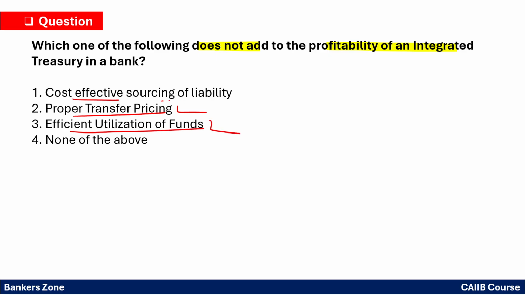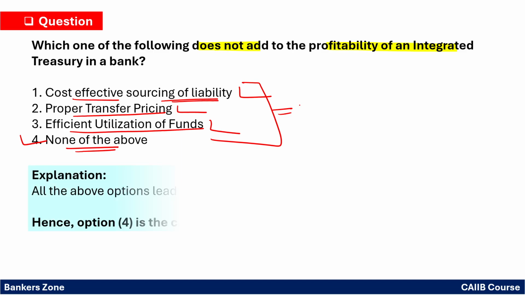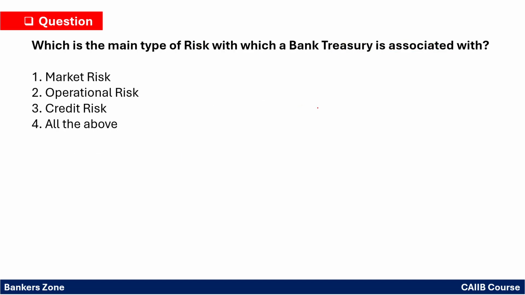Cost effective sourcing of a liability, yes, it is correct. So you have to mark fourth. All are contributing to the profit of the integrated treasury. So fourth option is the correct answer.